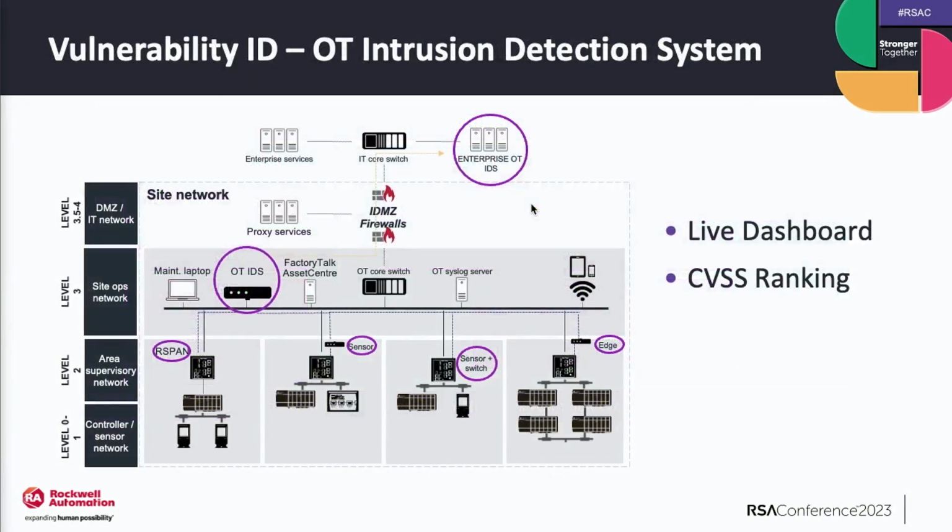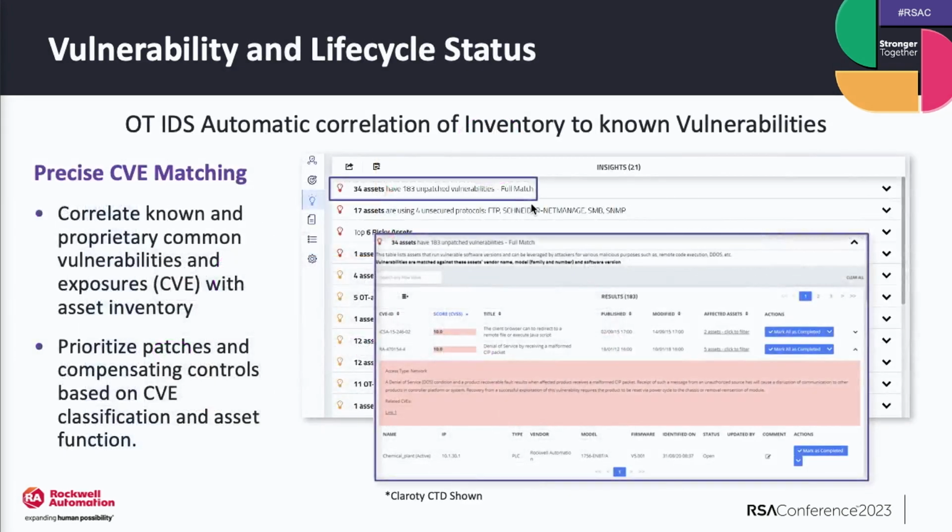Okay, vulnerability. So again, having some way to correlate that install base. That's the first piece. And now I say, okay, what are the latest vulnerabilities associated with this? Go ahead and go to the next slide. I sat through a session this morning by Dragos that was very good, talking about vulnerabilities, right? We can't just say, go patch everything. One of the problems that we've seen, especially in the OT space, is this misclassification of those assets. So by having a combination of active and passive scanning, I get my best inferences of what those devices are and can minimize the number of false positives.